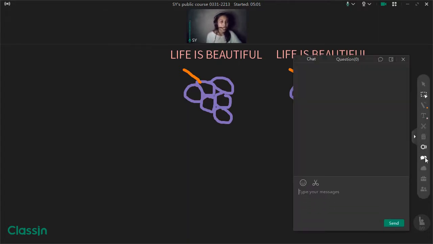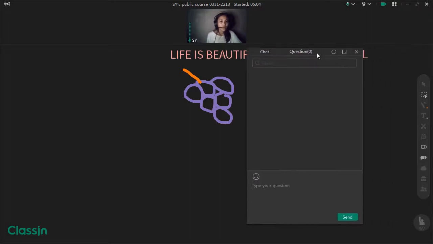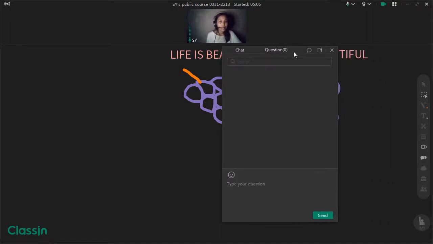Next is the chat box tool. I really love the chat box tool in Classin because it separates normal chats from questions, so that whenever I or my students have questions, I can easily address them.